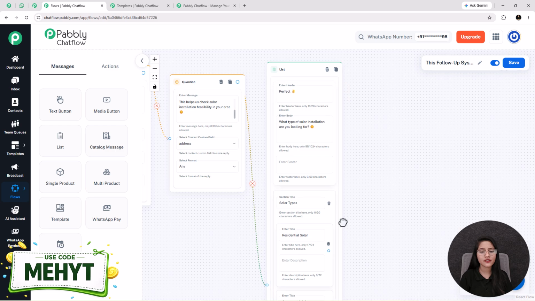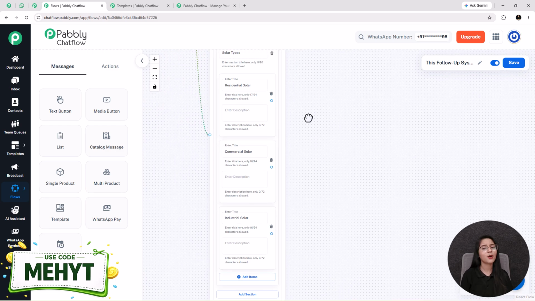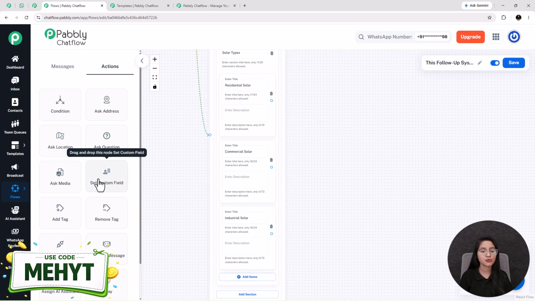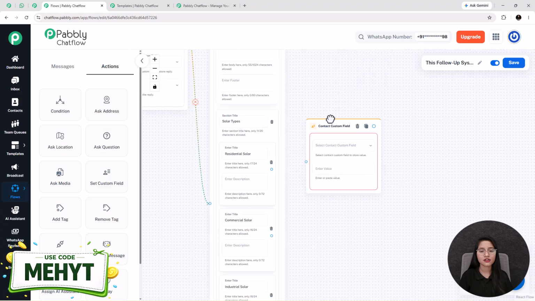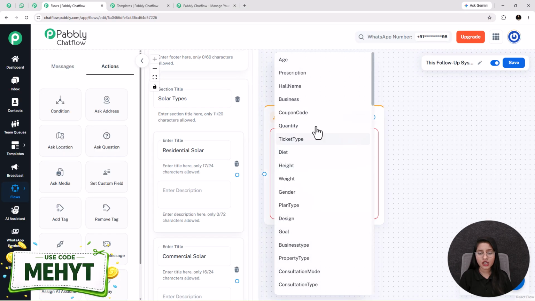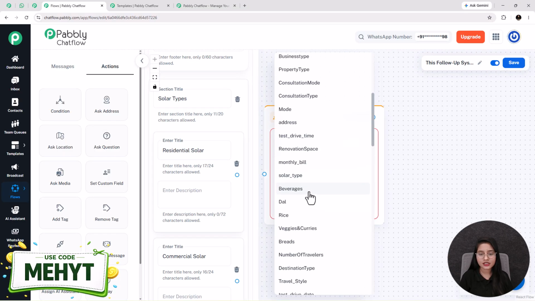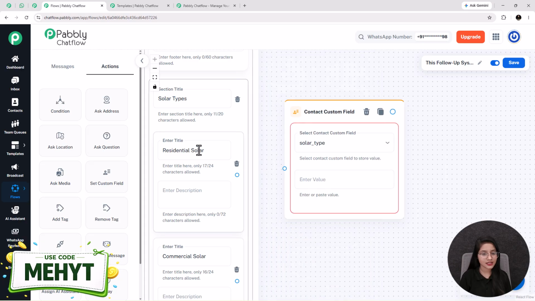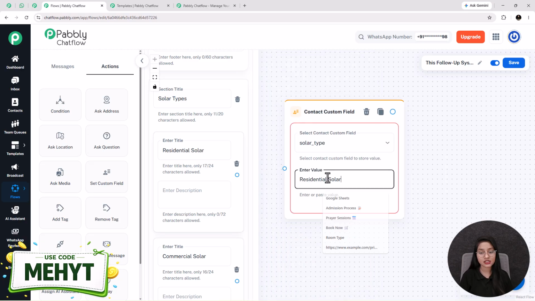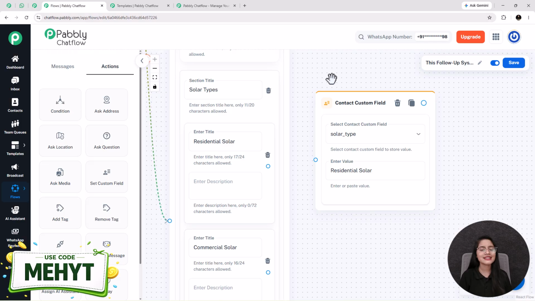Now whenever the user selects the solar type, my bot will reply to them. But before that, I am setting up the custom field tag. For that, I am clicking on the actions option and adding the button Set Custom Field. In this box, I select the contact custom field as solar type, and in the enter value box I write residential solar, because I set this contact custom field specifically for the solar type. After that, I am linking this to this.